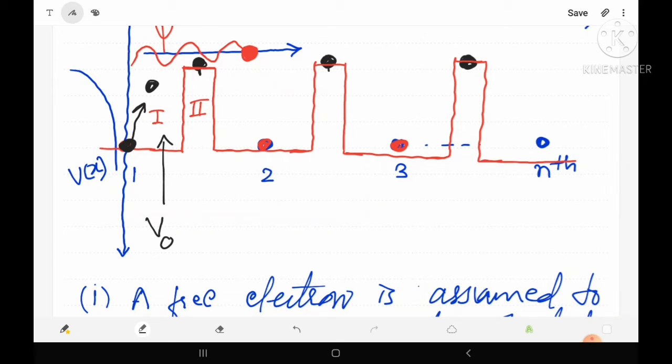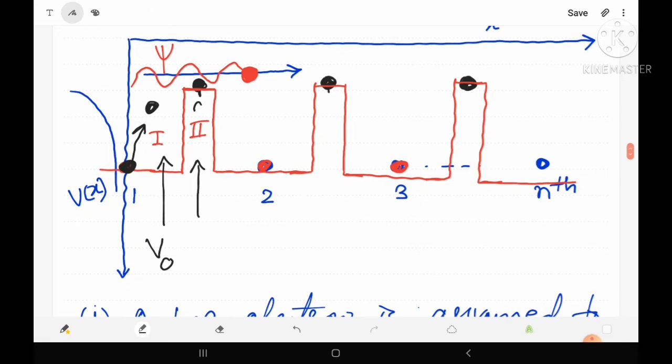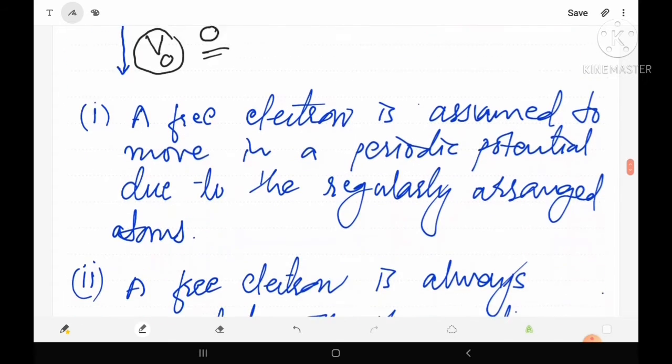Similarly, in the second zone it is clear that the free electron is totally free, so in the second zone the electron will not be affected by any of the atoms. It means that no force will act on the free electron, so in the second zone the potential energy will become 0. So we have concluded that in the first zone the potential energy is V naught, and in the second region suppose it is 0. Then let us try to write the Schrodinger wave equation for the first zone and second zone.